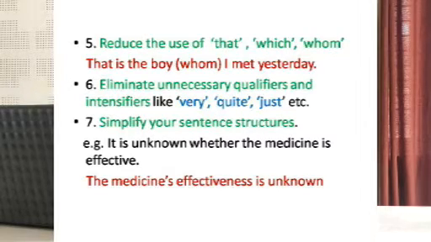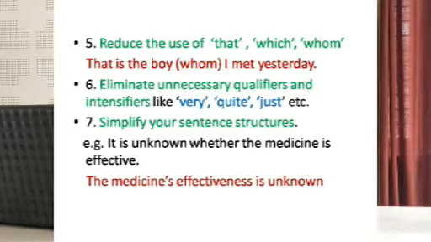You can easily avoid that. The sentence is good when you say that is the boy I met yesterday. Sixth one is eliminate unnecessary qualifiers and intensifiers like very, quite, just, etc. These can be avoided or eliminated.